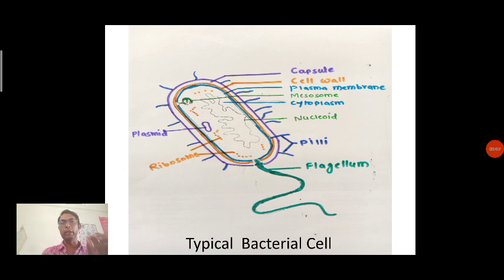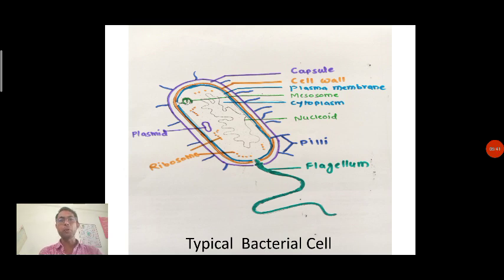The cell wall in a bacterial cell is somewhat thick in size. It is protective in nature, and followed by this cell wall you can see there is a plasma membrane. Here the green colored structure you can observe is called the plasma membrane. This plasma membrane is followed by the cytoplasm. In the cytoplasm we can see there is a presence of mesosomes, plasmid, ribosomes, and along with that you can see the presence of pili.